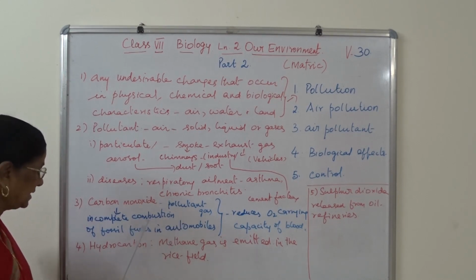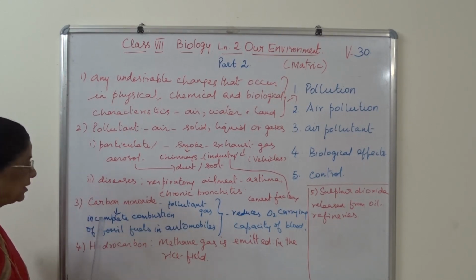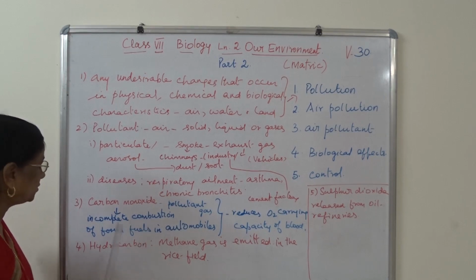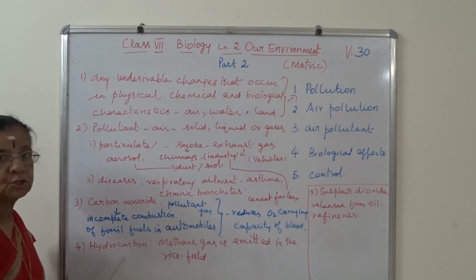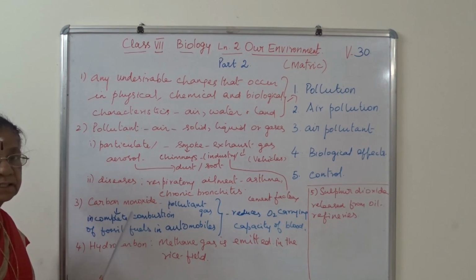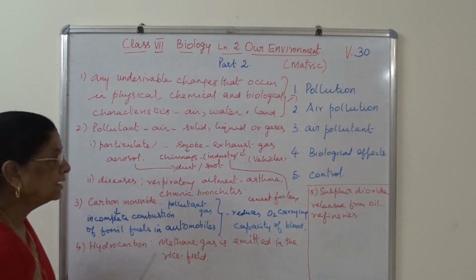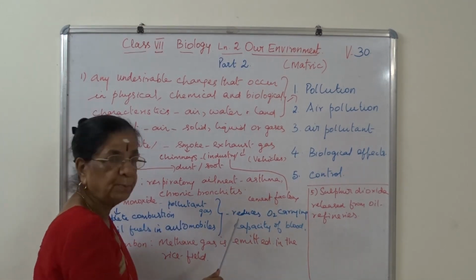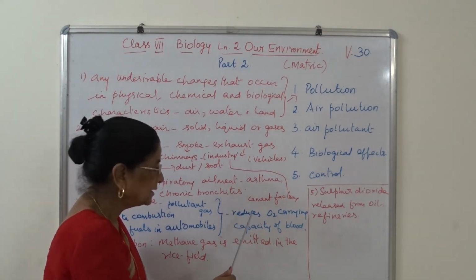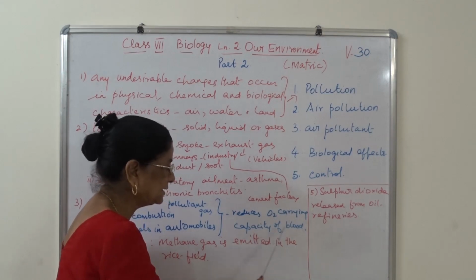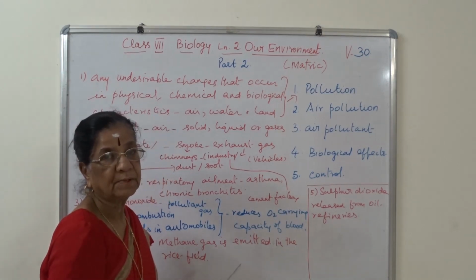It is a pollutant gas formed due to incomplete combustion of fossil fuel in automobiles. Automobiles means car, truck, lorry, van, bus. As a result, people suffer from reduction in the oxygen carrying capacity of the blood.